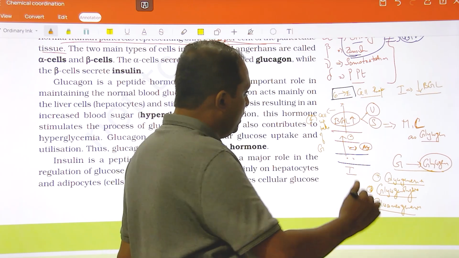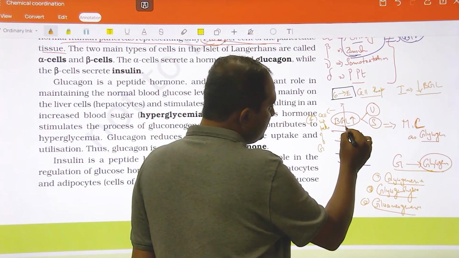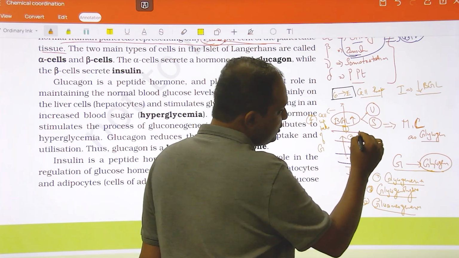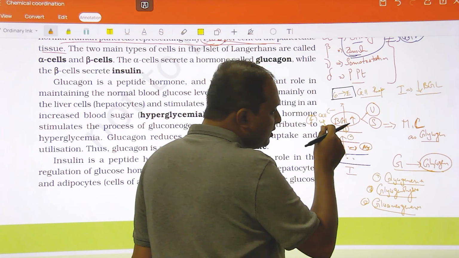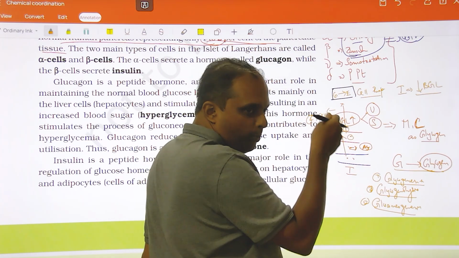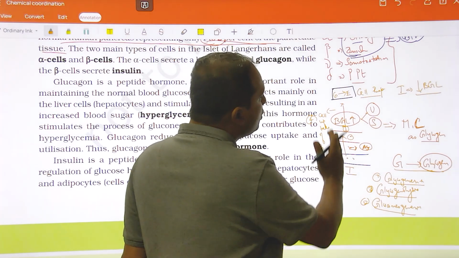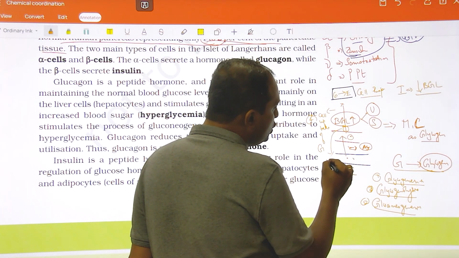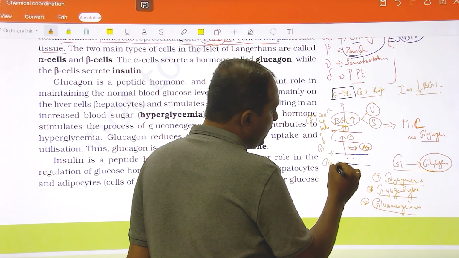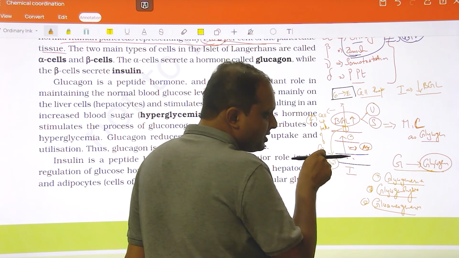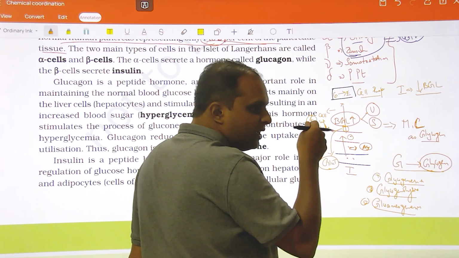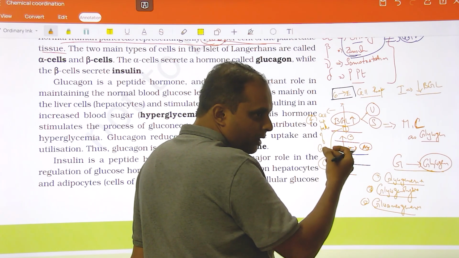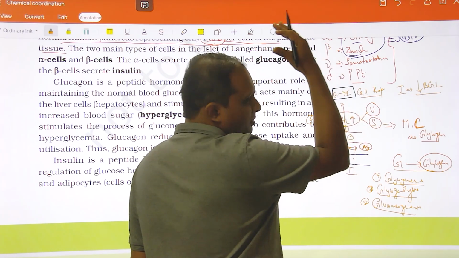Now in this process there is something called a receptor, or I can say a transporter. This transporter should open, and only then will glucose uptake happen. This is what is called the GLUT transporter, the glucose transporter. This is like a lock, and insulin is the key. So when this GLUT is open, more glucose will get into the cell.